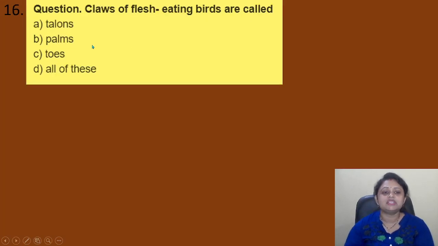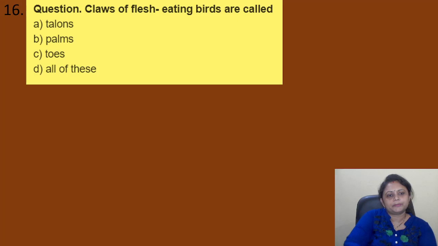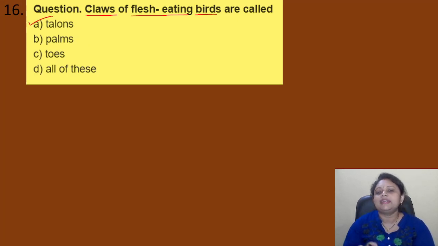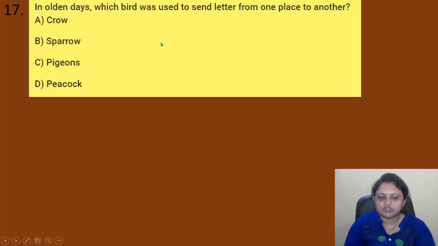Coming to the next question, claws of flesh-eating birds are called option A, talons. B, palms. C, toes. D, all of these. So as per the question, claws of flesh-eating birds are known as, yes, it is the talon. So correct answer is option A, that is talons. Coming to the next question.